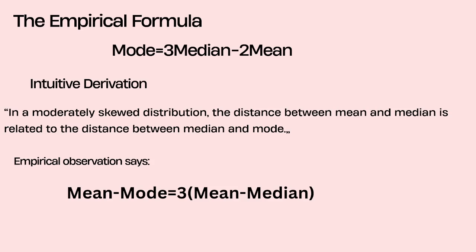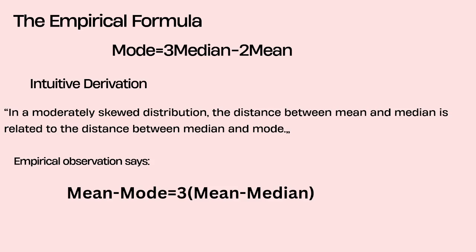Now, the empirical formula is mode equals 3 median minus 2 mean. This formula simply says mode depends more on median and median depends on mean. So they are all connected like a chain. Okay. This relation is not exact. It is called empirical because it is based more on observation. Okay. It works best for moderately skewed data.